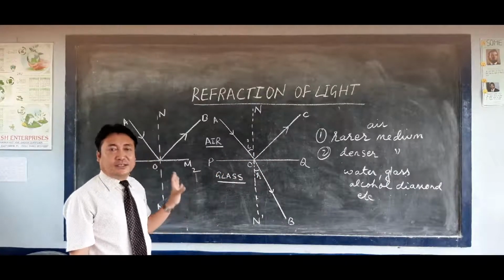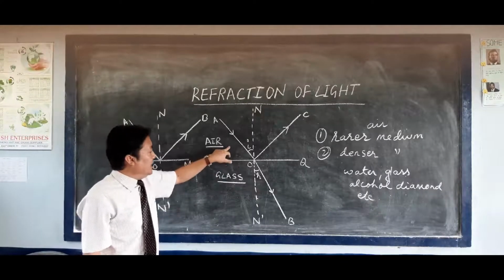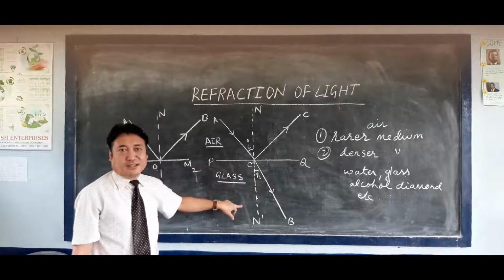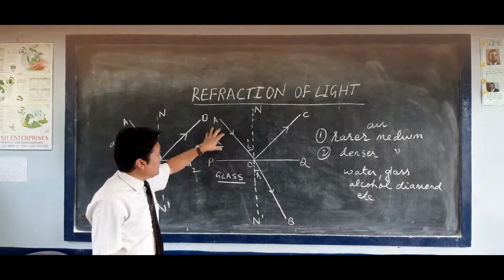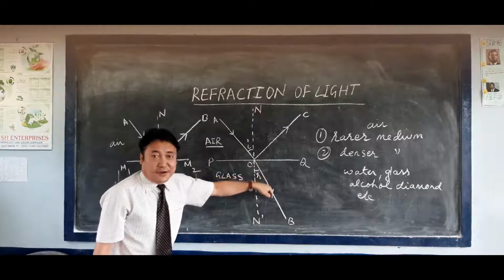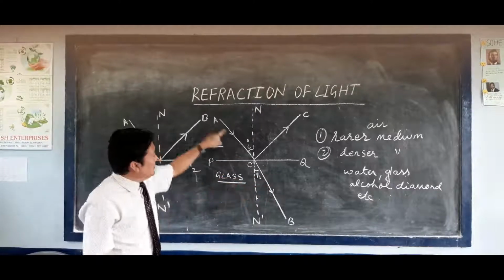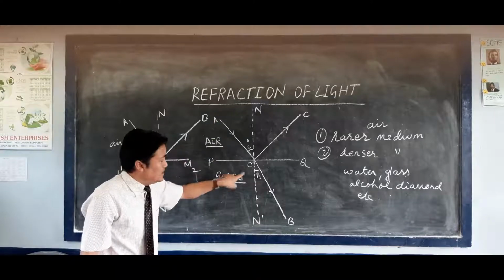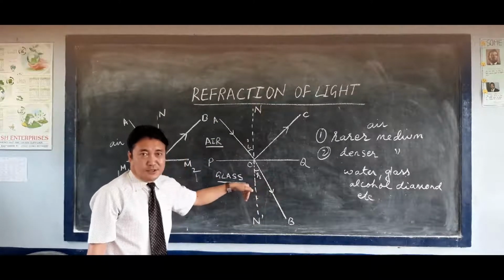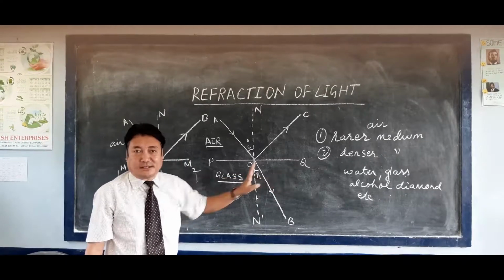What happens is that when the ray of light passes from air to glass, that is from the rarer medium towards the denser medium, the ray of light will bend towards the normal. Remember that? It will bend closer to the normal. So when it becomes closer to the normal, the angle of refraction will become less.